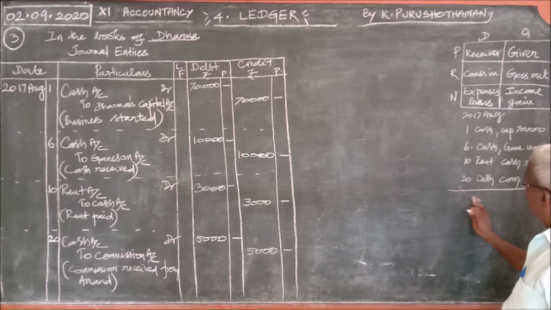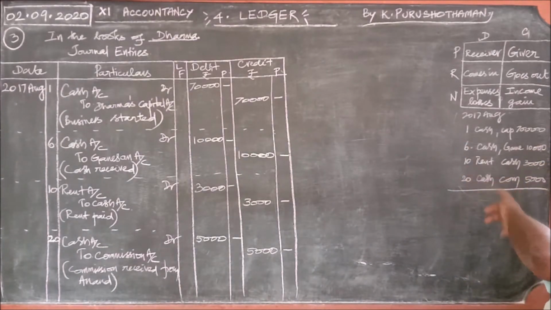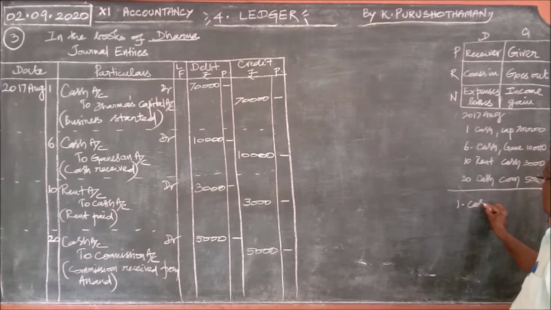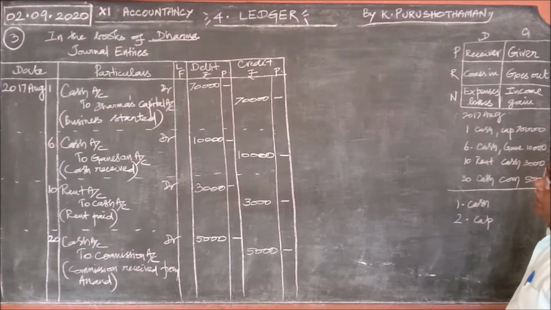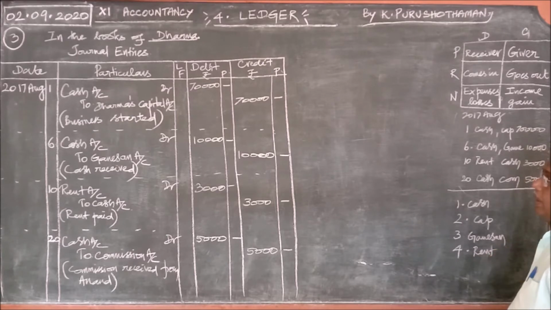I wrote it myself. Okay. Now, what are the accounts available in these transactions, and what ledger accounts should be prepared? 1 is the cash account, 2 the capital account, 3 the donation account, 4th the rent account, and 5th the commission account.